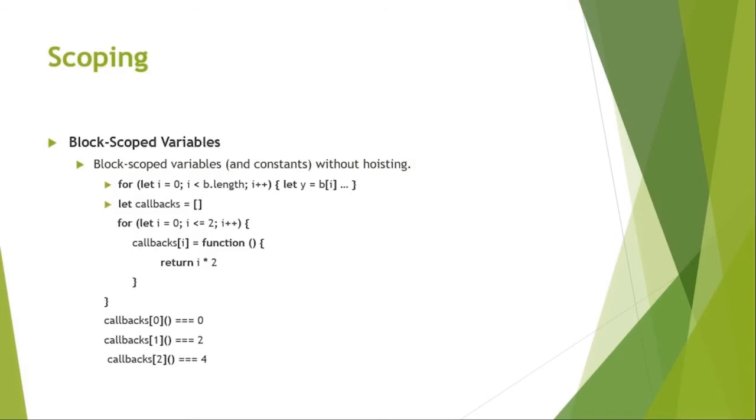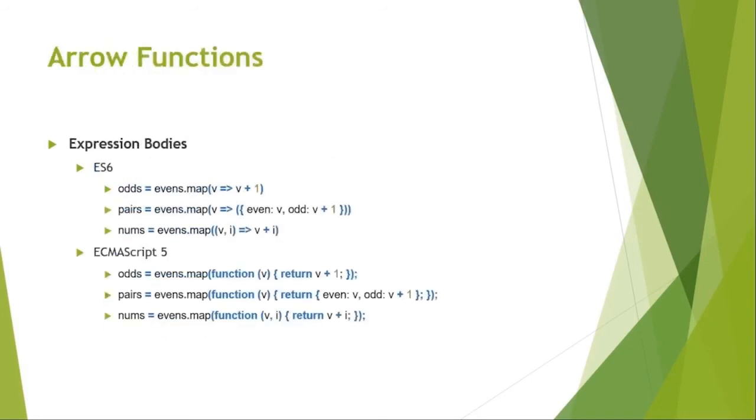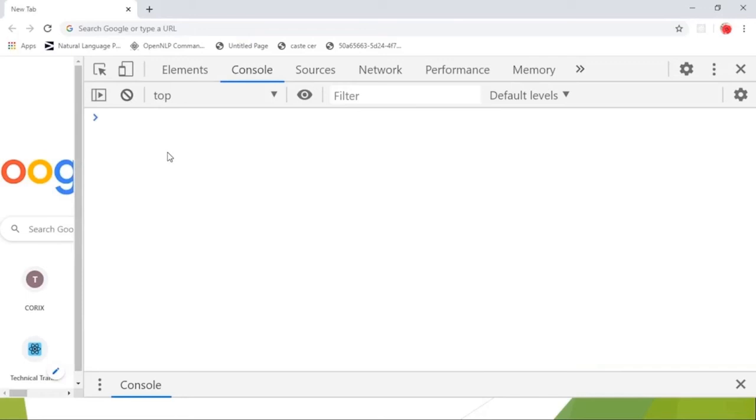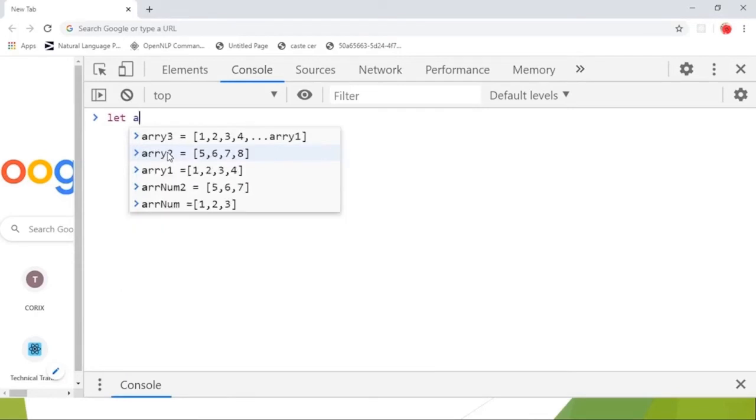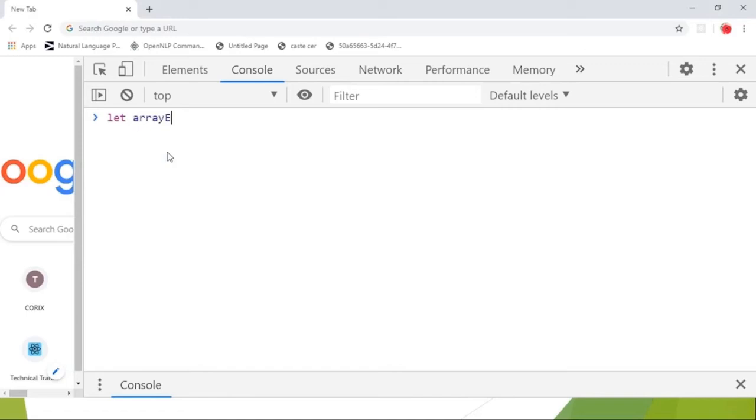Arrow function is also a very big change in JavaScript. See an example. We are discussing arrow function. Let's take an array of some numbers, and I'm taking 1 2 3 4 5.